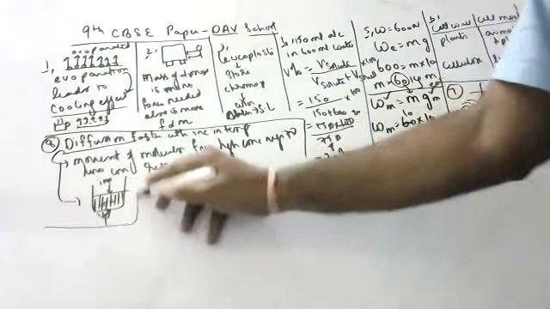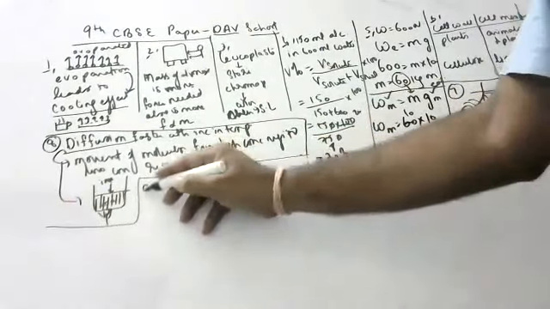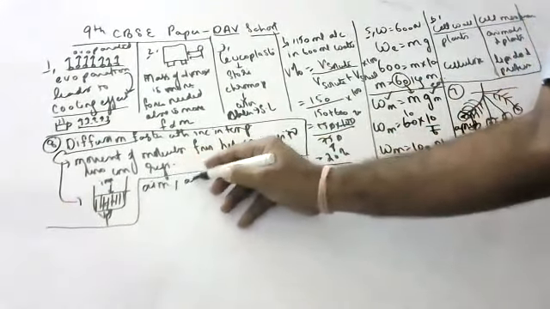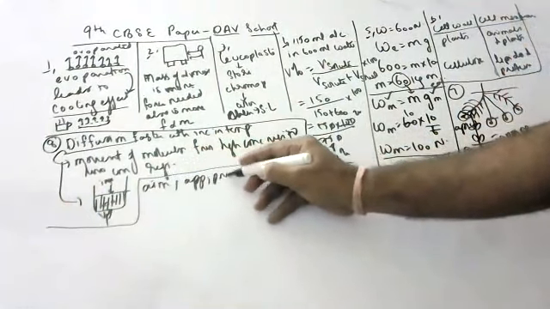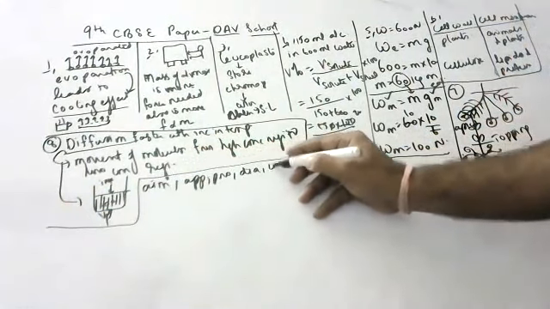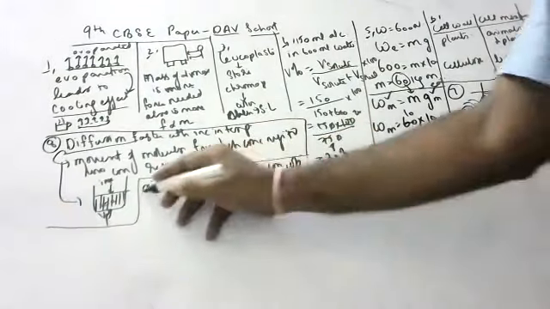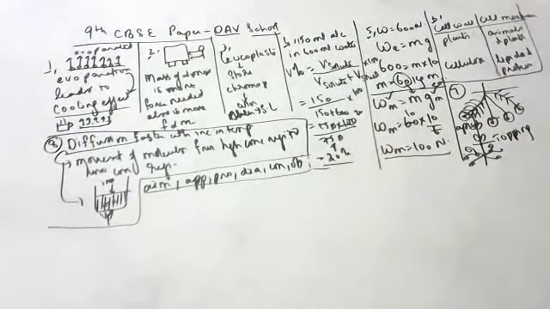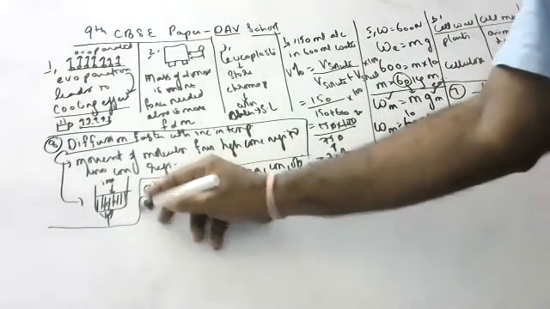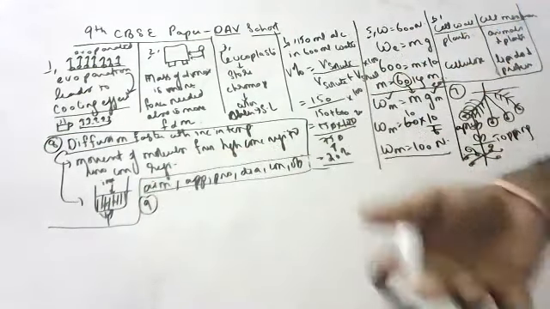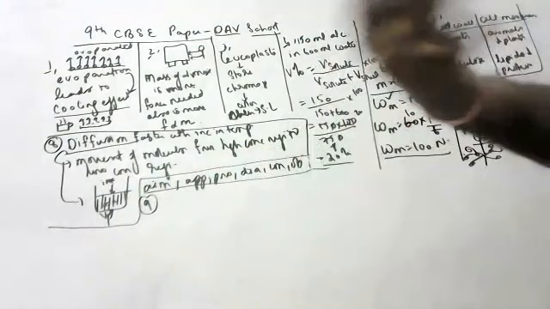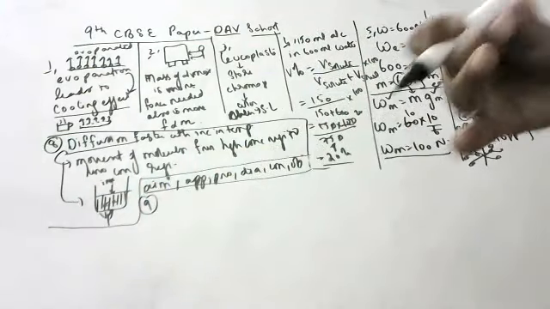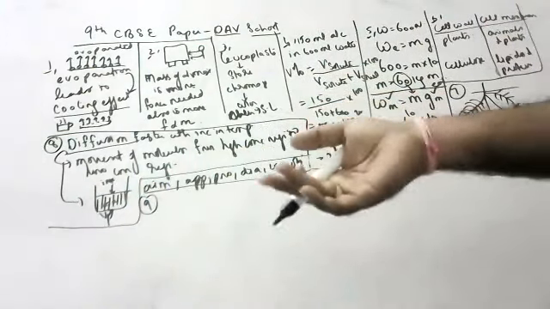You have to write on your own, children. You have to write the aim of the activity, apparatus, procedure, diagram, observations, conclusion, everything you should write. If you put ink in the water, it will dissolve slowly. Diffusion occurs slowly. But if you increase the temperature, diffusion occurs immediately and it dissolves in the water. This shows that with increasing temperature, diffusion becomes faster. So many examples we can give, children, but this is the best example.